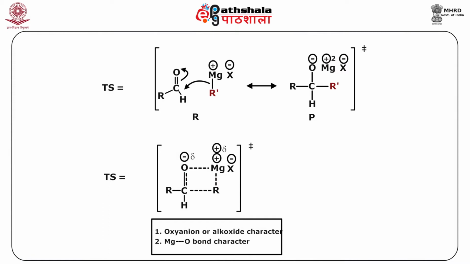So, the R and MgX are simultaneously attacking. It is not that the attack happens one by one. So, there is a transition state which forms, and then the next step is the formation of the alkoxide stabilized by the MgX. The alkoxide character is derived from the product character of the transition state as shown here, and this alkoxide character is further stabilized by covalent and ionic bonding to the magnesium ion. The Mg-O bond is very stable in this particular case.